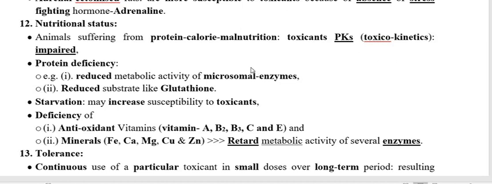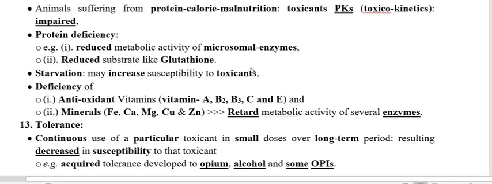Take the example of protein deficiency. If an animal is protein deficient, then the metabolizing enzyme, the microsomal enzyme cytochrome P450, is also less, because these are proteins.